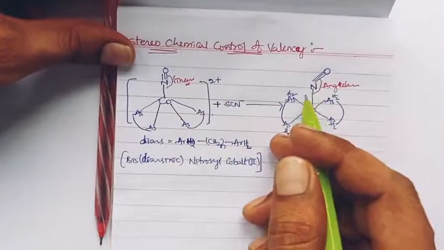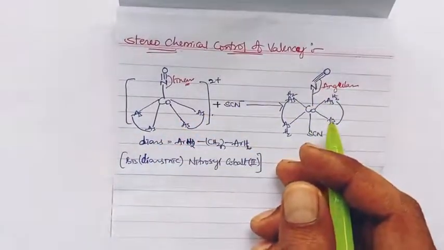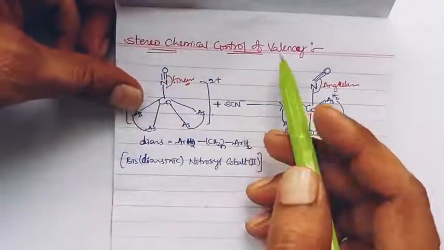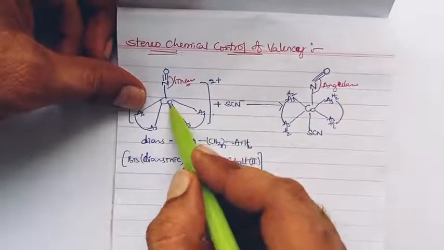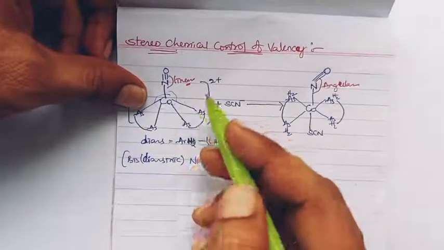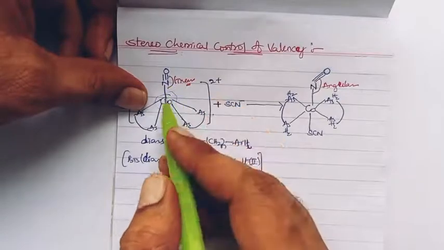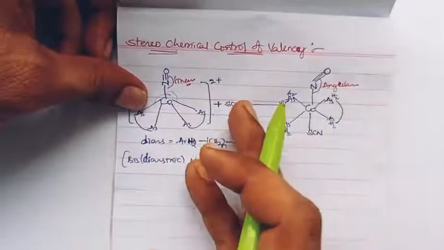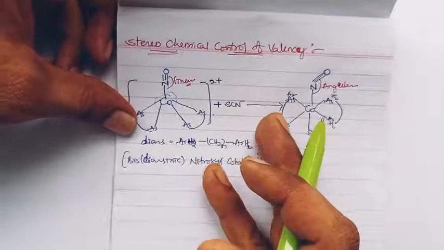This change can be explained in terms of the valence electron density of cobalt, which explains the change of nitrosyl stereochemistry from linear to angular, or linear to bent, after the thiocyanate ligand attack.